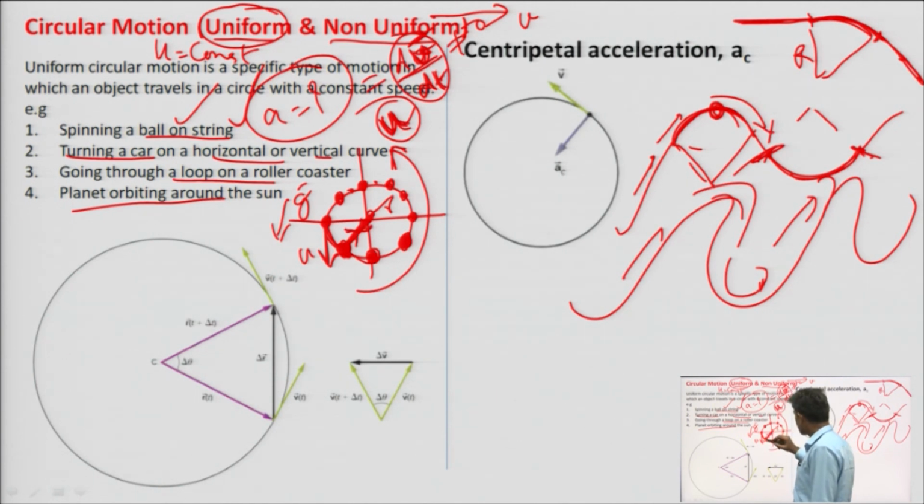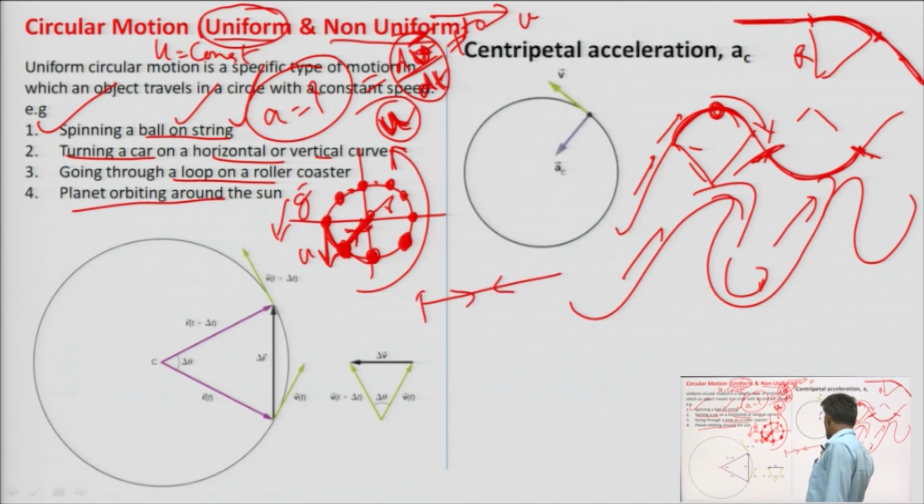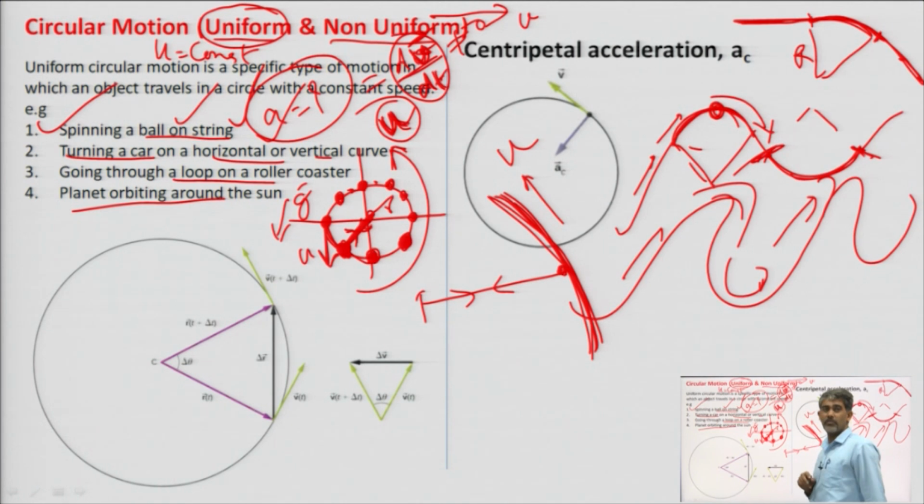In the case of spinning a ball on a string, through the string we are providing sufficient acceleration a to maintain the speed u. That means a force is required.